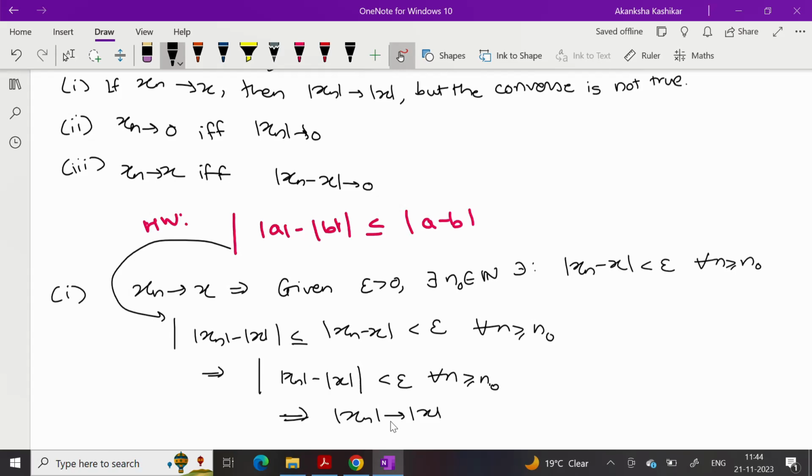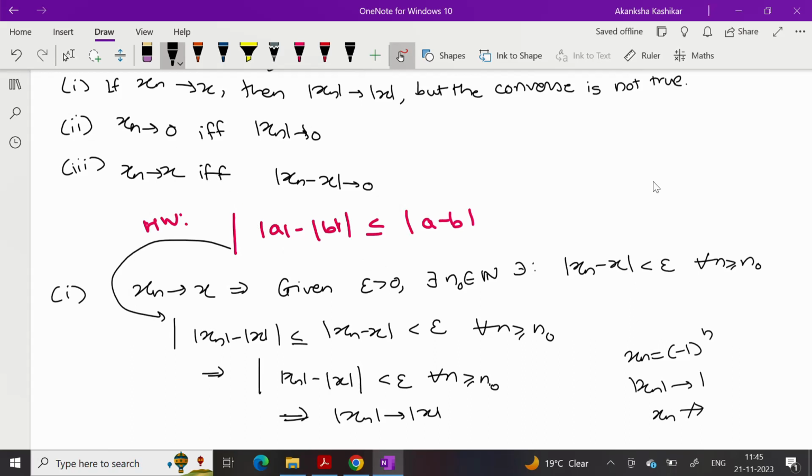And the converse is not true. We all know if I define xn equal to minus 1 raised to n, then mod xn converges to 1, but xn does not converge to any number. So the converse is not true.